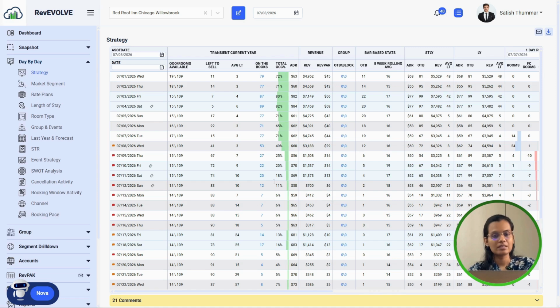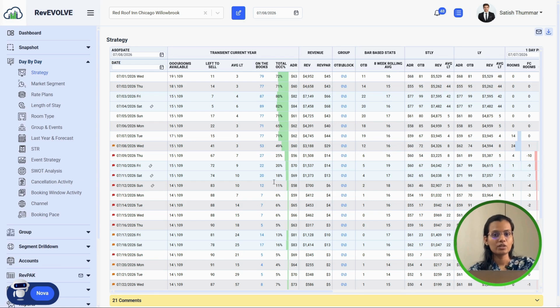A simple pricing mismatch between your brand website and, let's say, Booking.com, Agoda or Expedia, whatever channels you have, will impact your revenue and your guest trust. The loyalty of the guest is most important, trust building is also important, and booking conversion is also important. So the question is whether your pricing is the same on all the platforms or varied somewhere. Today I will show you how RevEVOLVE powered by Hotel Switchboard will make this process simple.